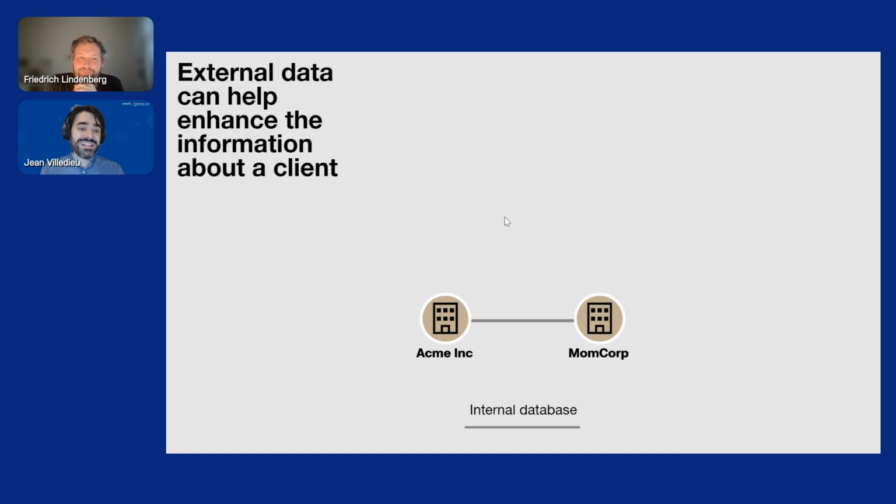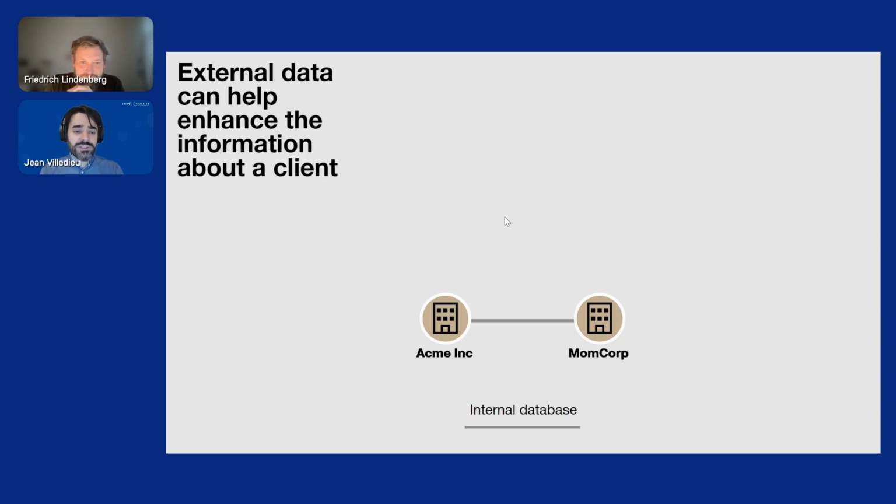But it's definitely not an easy challenge to leverage this external data within your investigations. Even though external data can help enhance information about a client, it's actually very hard to use in an efficient manner.